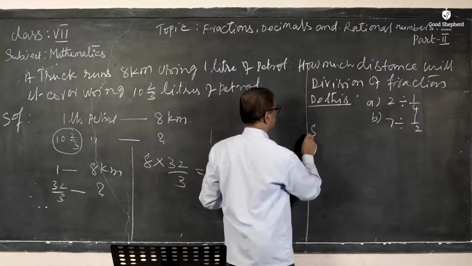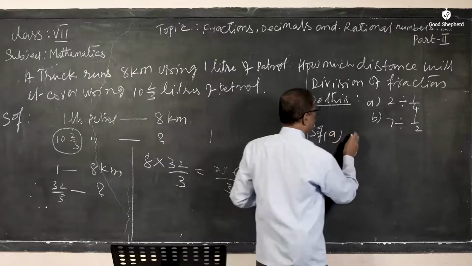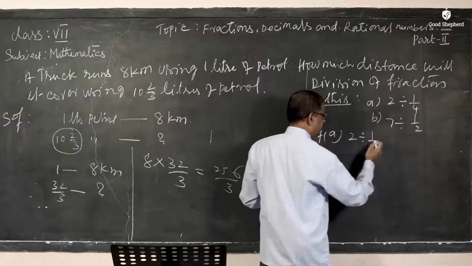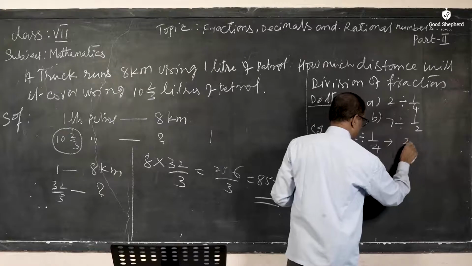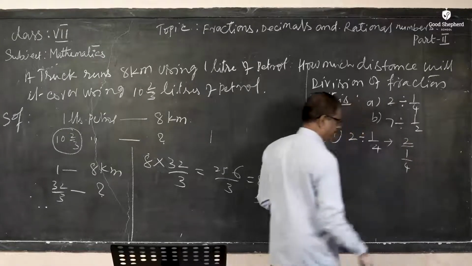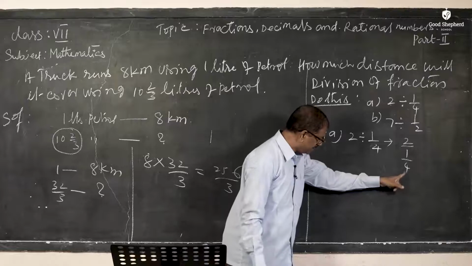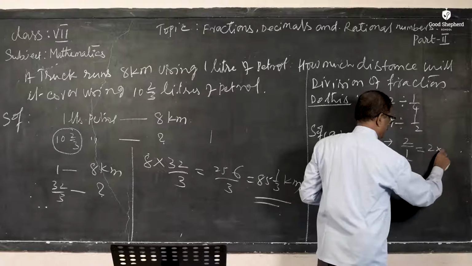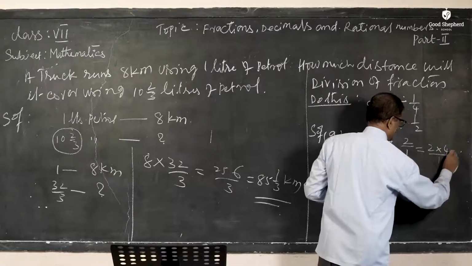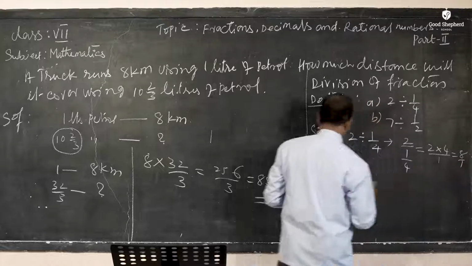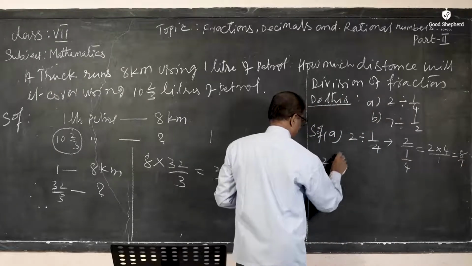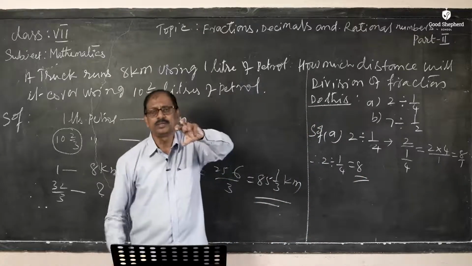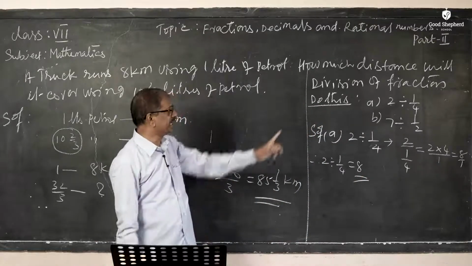So how to do it? Solution A: 2 is divided by 1/4. Right? Now how to write this? The meaning is 2 by 1/4. Correct? So this 4, the denominator, take it to the numerator. This I can write as 2 into 4 by 1, which is equal to 8/1. Therefore 2 divided by 1/4 is equal to 8. So this is the way of dividing a whole number by a fraction.